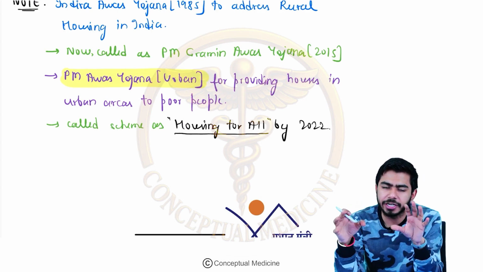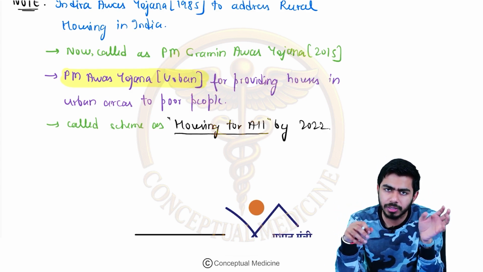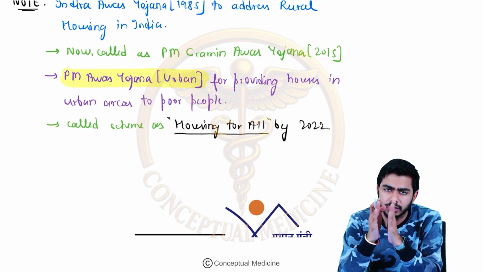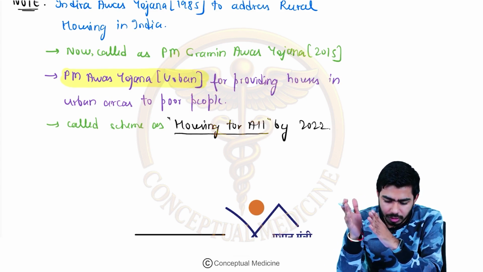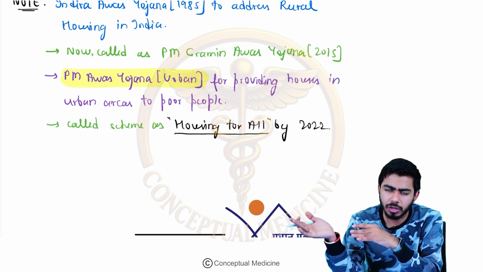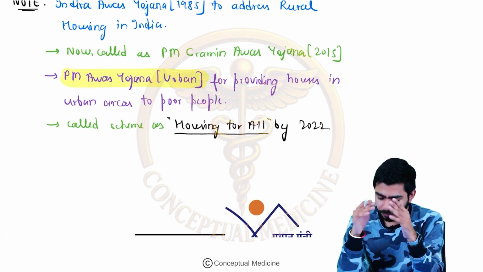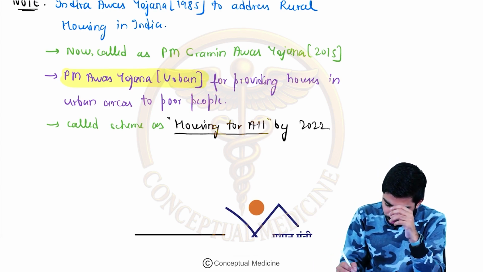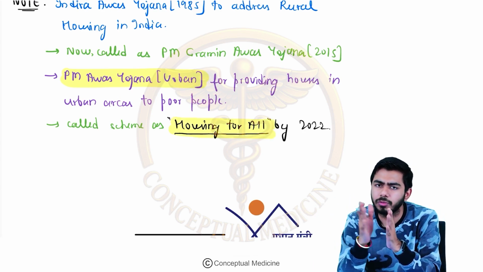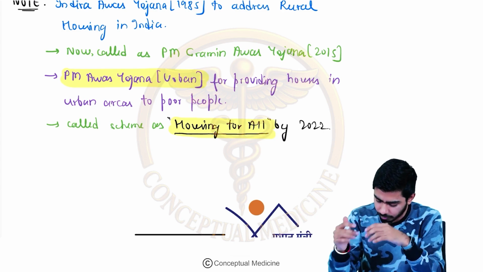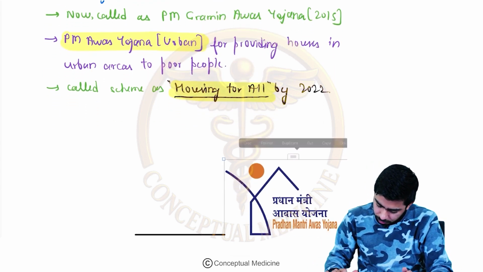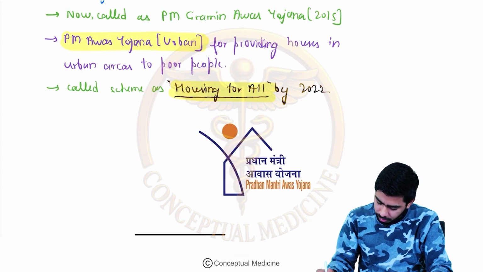So first of all, in 1985 Indira Awas Yojana came, then it was renamed as Pradhan Mantri Gramin Awas Yojana for the rural areas, and Pradhan Mantri Awas Yojana for the urban areas. They called it housing for all by 2022, and that might be your question as well. And this is the logo for the Pradhan Mantri Awas Yojana.